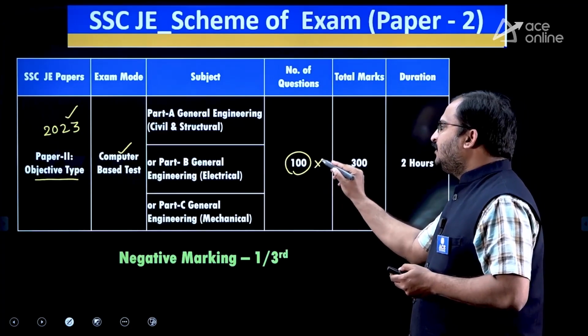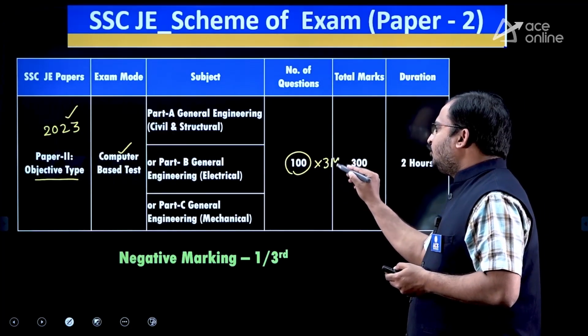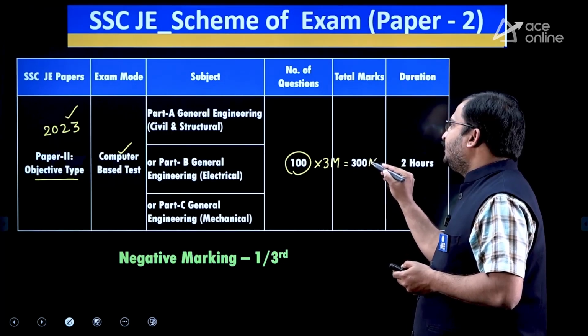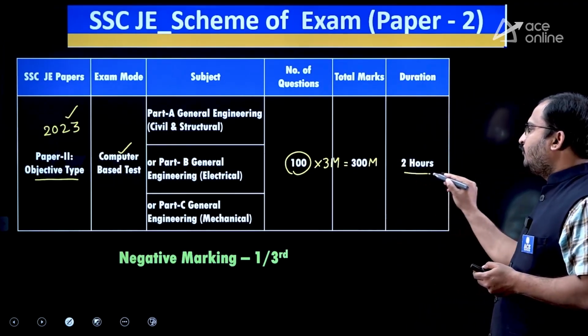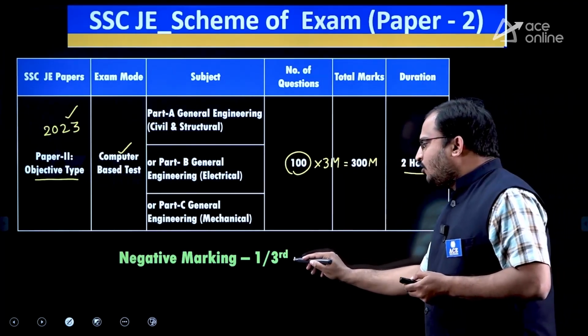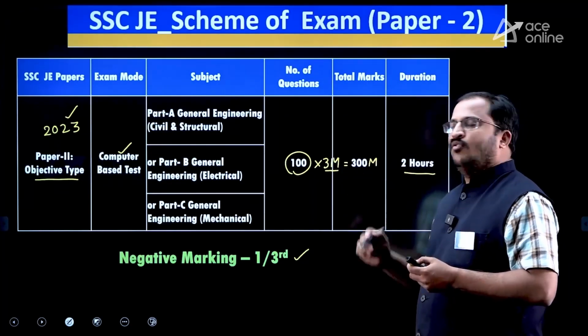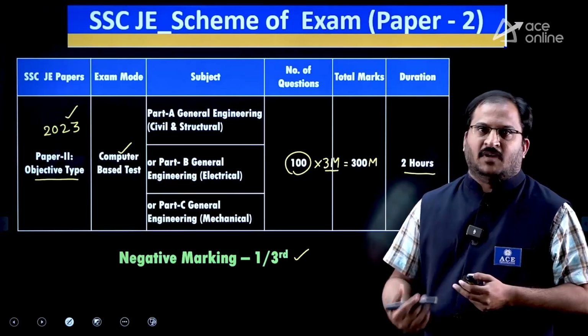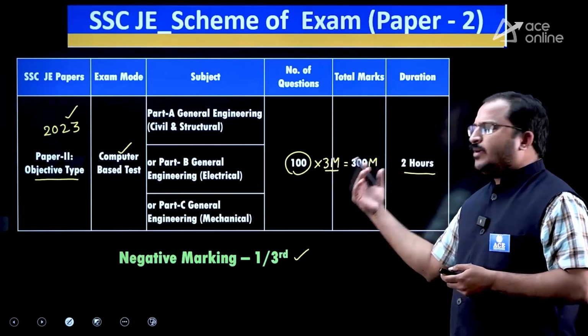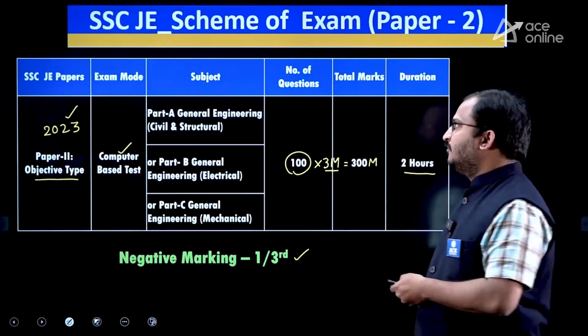Each question carries 3 marks. A total of 300 marks will be there in this paper, with 2 hours duration. And negative marking of 1/3 will be there. That means as these are 3 marks questions, 1 mark will be a negative mark. So, try to remember the pattern of this particular examination.